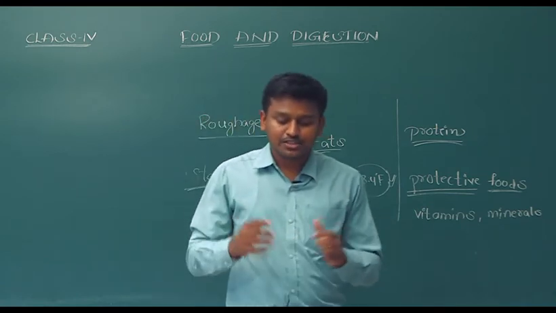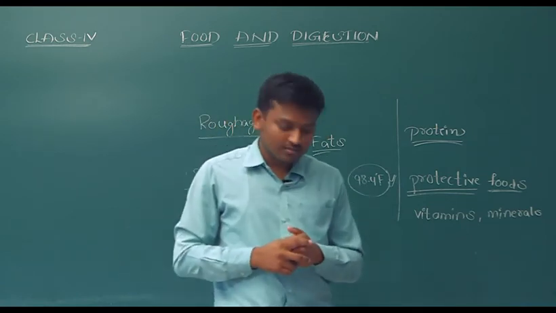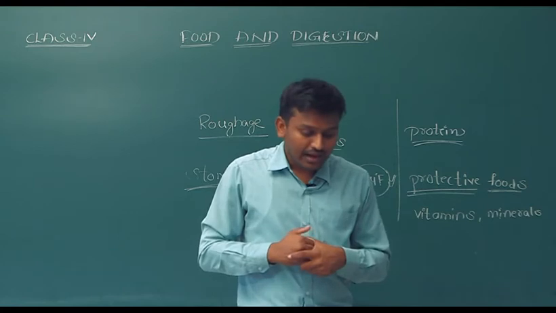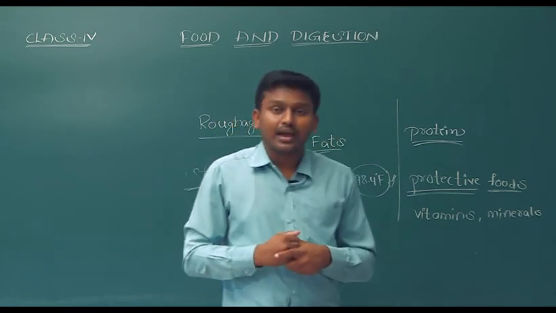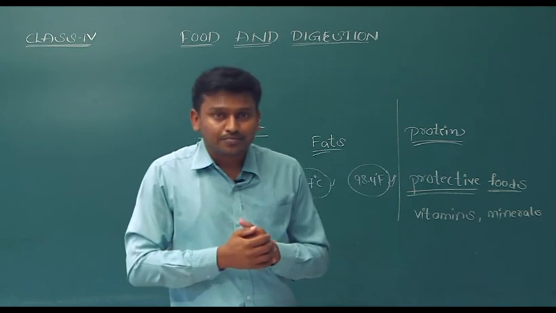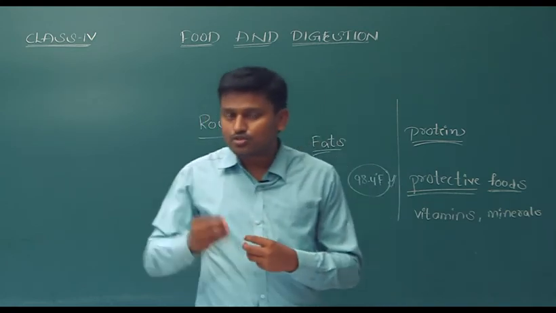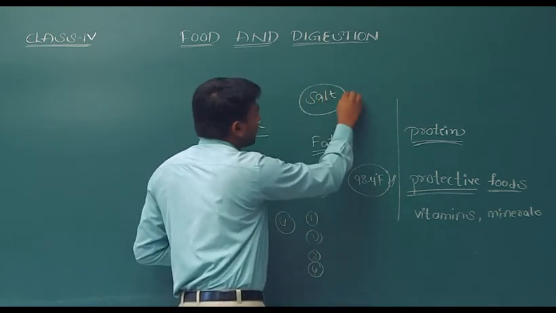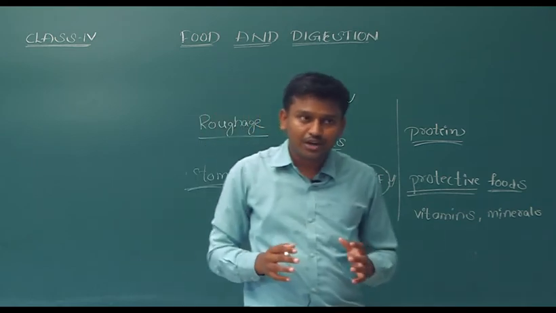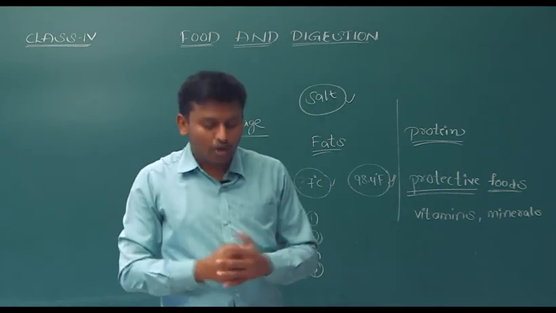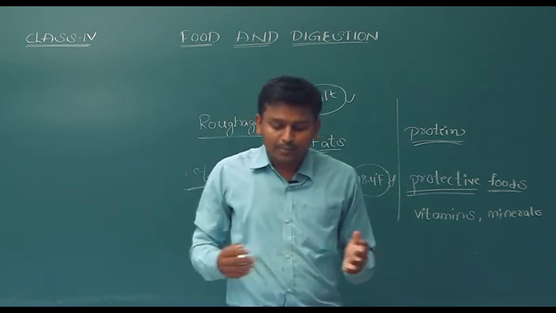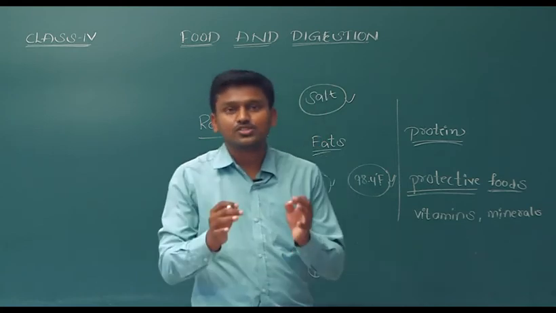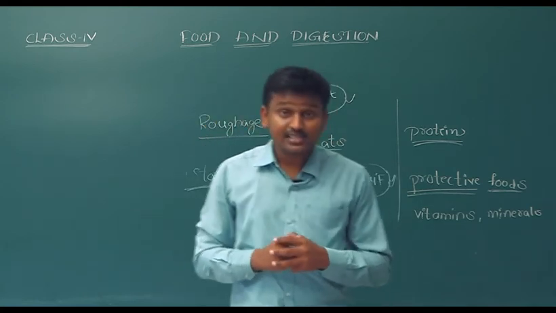And let's see preserving of the food. We have seen the importance of the food, how we get nutrients from the food, and tips for proper digestion. And now preserving the food: what are the materials that can be used to preserve the food? For example, salt. Salt is called a preservative. We can use this as a preservative to preserve the food for a long time. And the process of treating food in a way that preserves its value for a long time is called preservation. Let's see some methods of preservation.